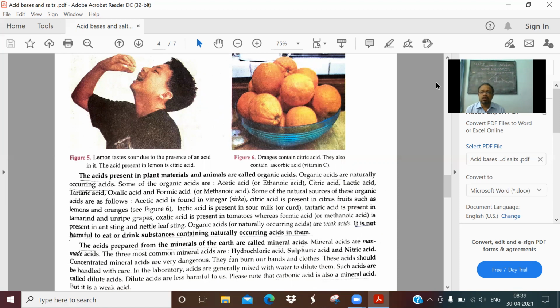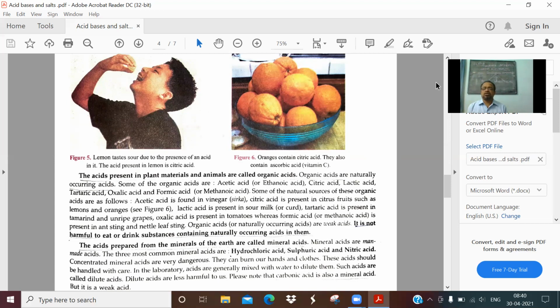You have to learn these three important mineral acids. They are very commonly used for various chemical reactions in the laboratory, as well as for discussing chemical properties. These three acids are very commonly mentioned all the time. So the three mineral acids, I repeat again: sulfuric acid, nitric acid, hydrochloric acid.